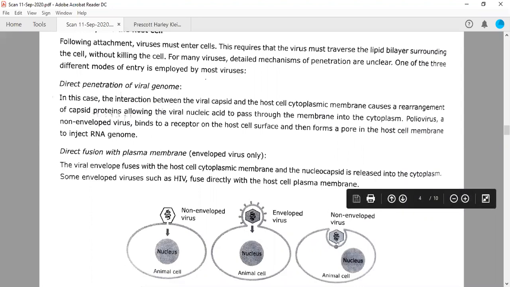Or the second case, in this form of viral entry, the complete virion will be taken into a vesicle. This vesicle will pinch off from the plasma membrane, and then it will go for further processing.